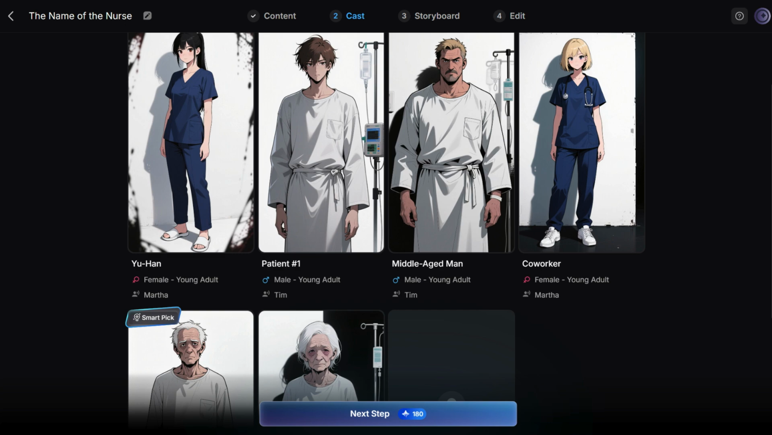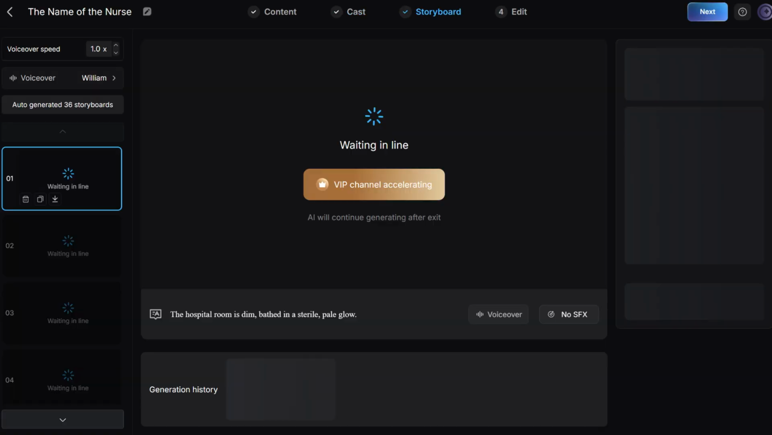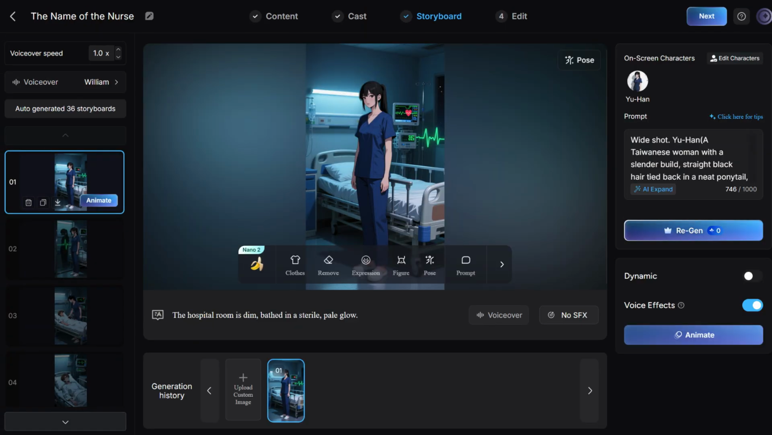Clicking the next step is a big deal because it costs a lot of credits. Once you've clicked next, the AI generates your storyboard. How many scenes you have depends on how long a film you requested when you selected the duration.